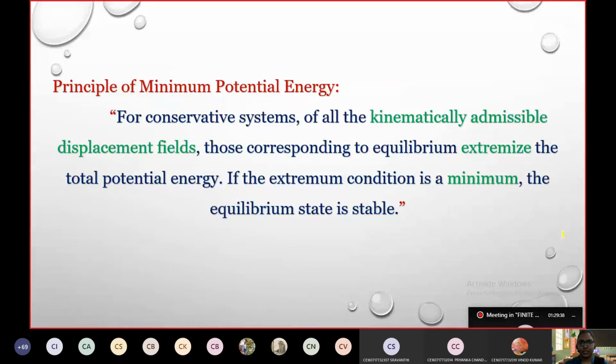Whichever terms I have mentioned in green color, please underline them. Kinematically admissible displacement fields, underline that. Extremize, underline that. And the condition minimum, underline that.